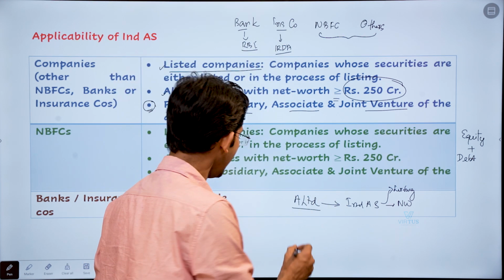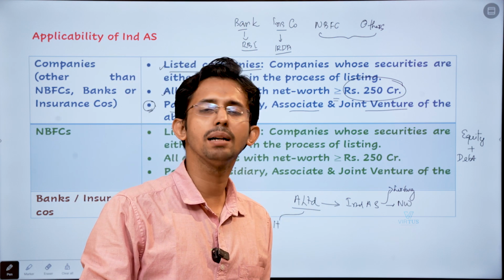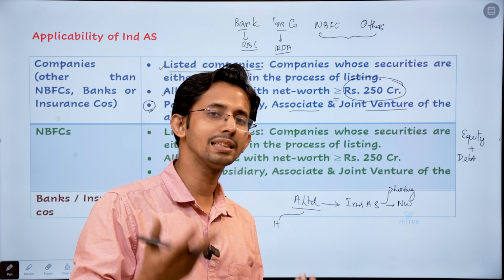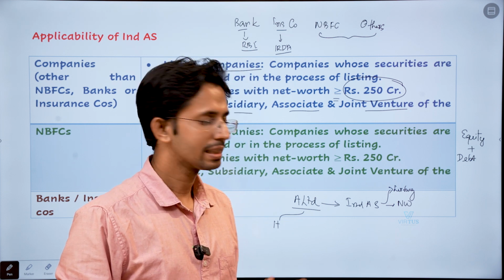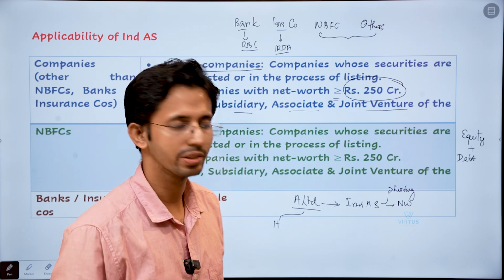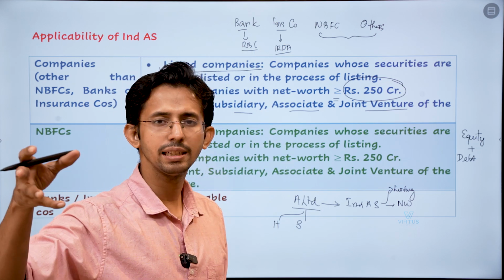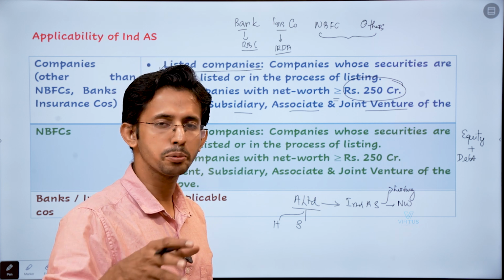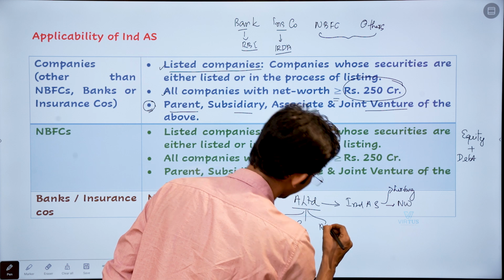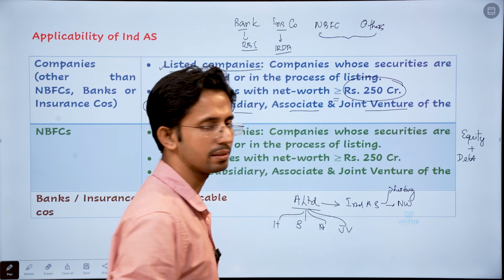Okay, then any holding company, A Limited could have a holding company, and that holding company need not have 250 crore turnover, 250 crore net worth, or need not be a listed entity. Still, since it is the holding company of A Limited, it has to follow what? IND AS. Similarly, the subsidiary of A Limited, irrespective of the net worth or the listing status, will also have to follow this. Similarly, associates of A Limited, and the last one, joint ventures of A Limited.